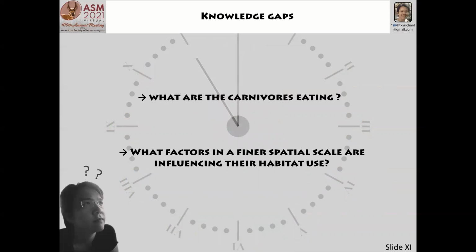After our findings, some knowledge gaps still remain. What are the carnivores eating? What factors on a finer spatial scale are influencing their habitat use? Trophic and spatial niche segregation are important mechanisms for mammalian carnivores and require further investigation to fully comprehend how they can coexist in this isolated Atlantic forest fragment.